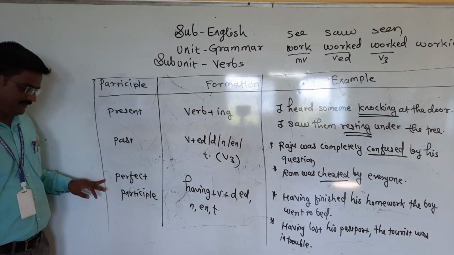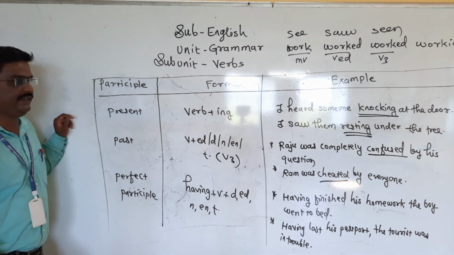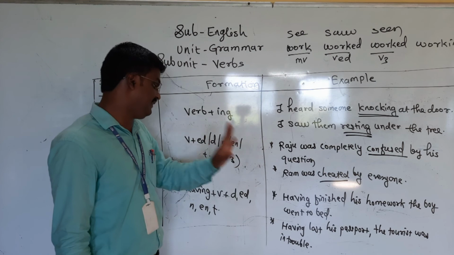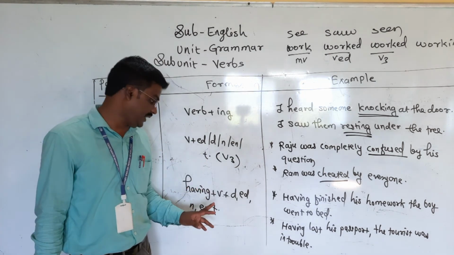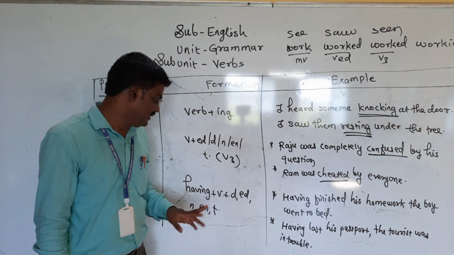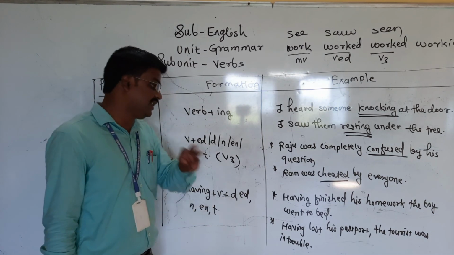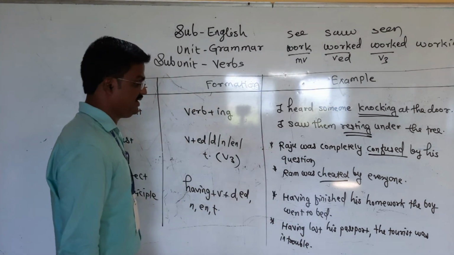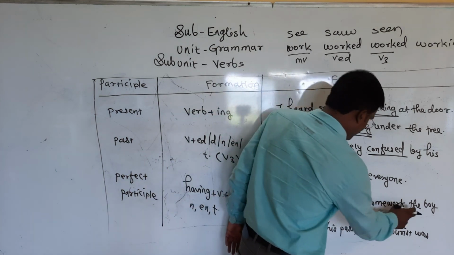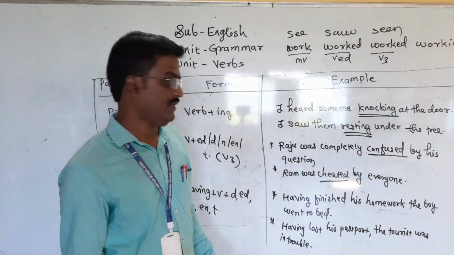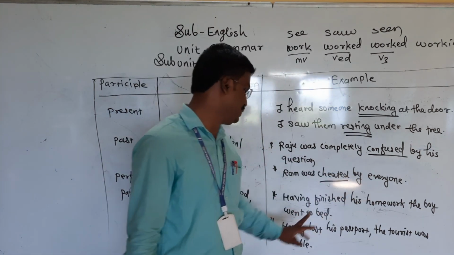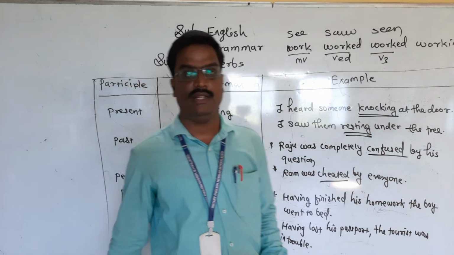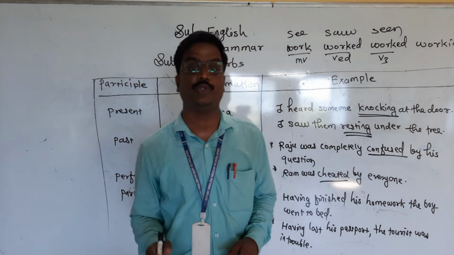Now the third and last point is the perfect participle. Perfect participle is having plus the third form of the verb, meaning the d, ed, en form. Having finished his homework, the boy went to bed. Having lost his passport, the tourist was in trouble.